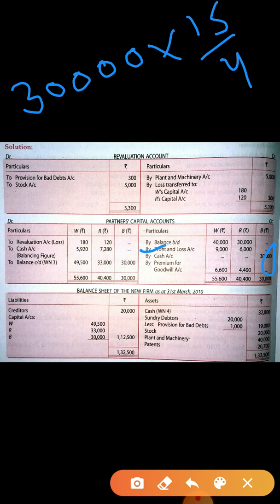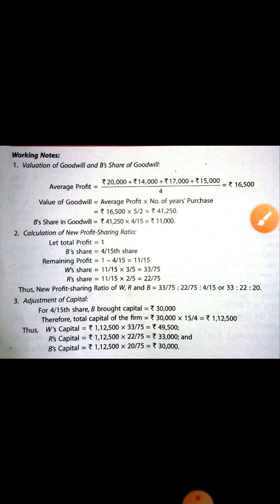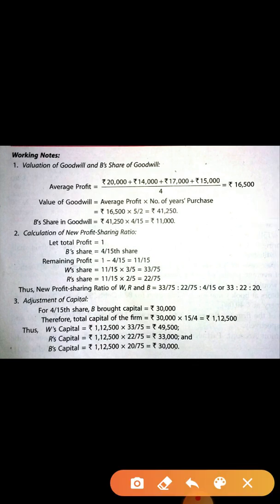In this way you have to find out the total capital, and after total capital distribute this capital in the new ratio. See, in this way you have to calculate the total capital of the firm, and after distribution the new capital is 49,500, 33,000 and 30,000.